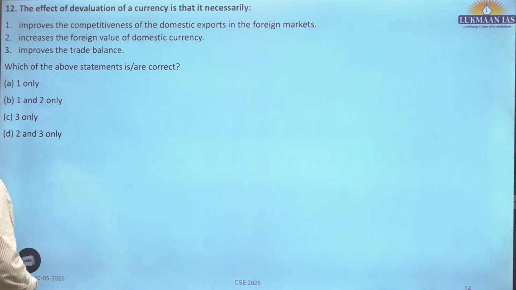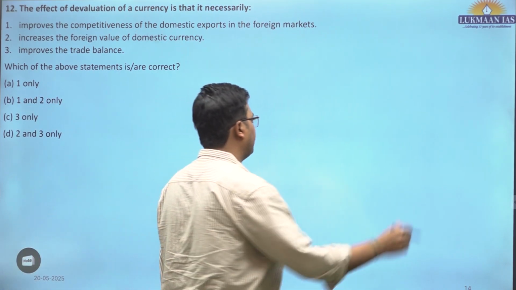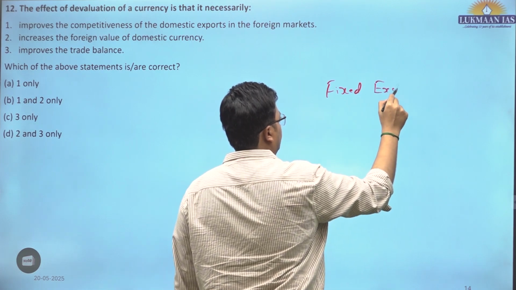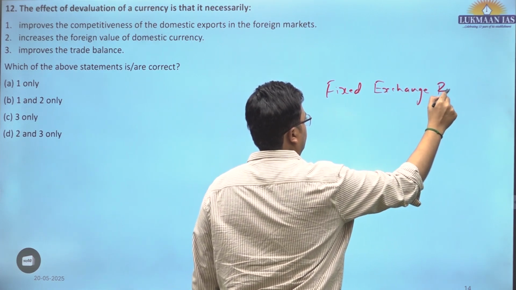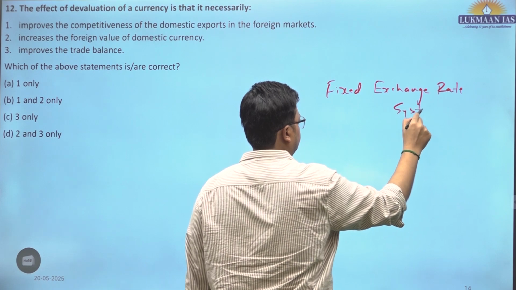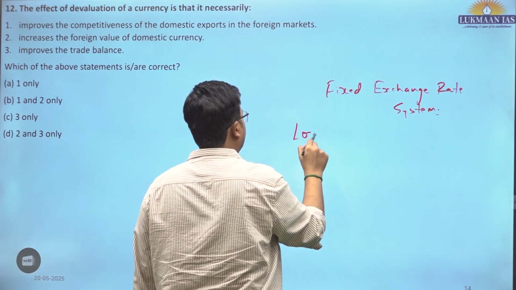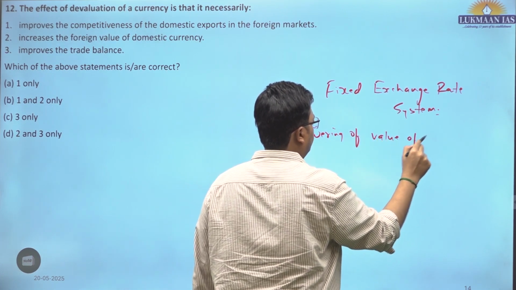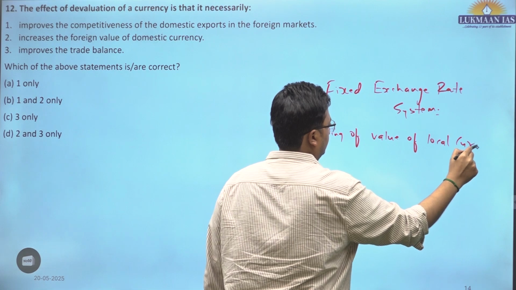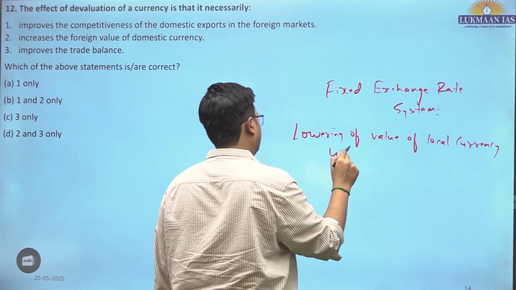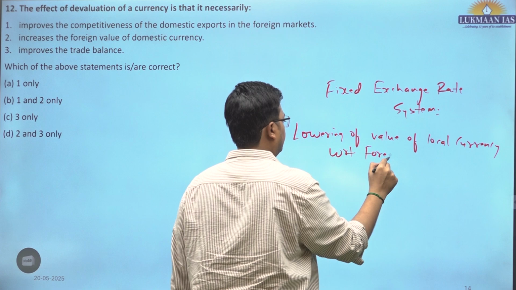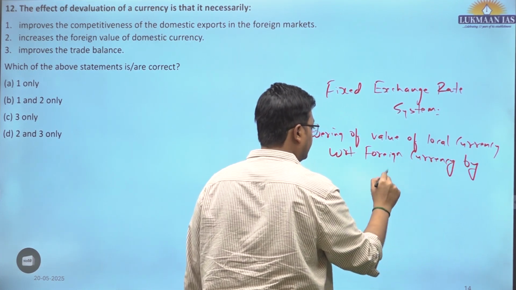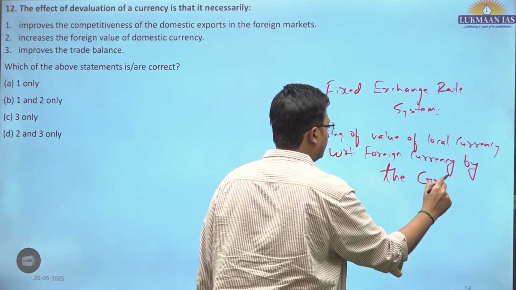12th question. The effect of devaluation of a currency. Devaluation under the fixed exchange rate system is lowering the value of the local currency with respect to foreign currency, not by the market forces but by the government.